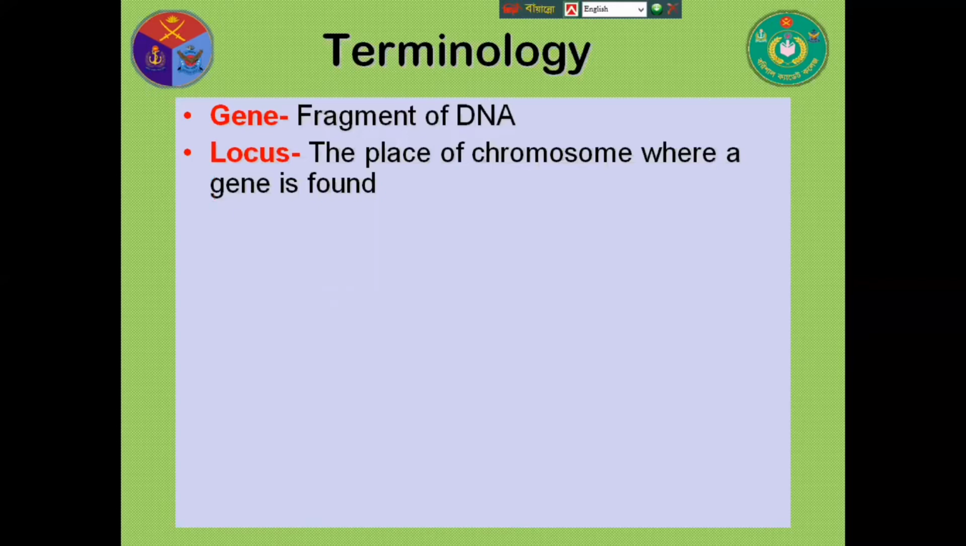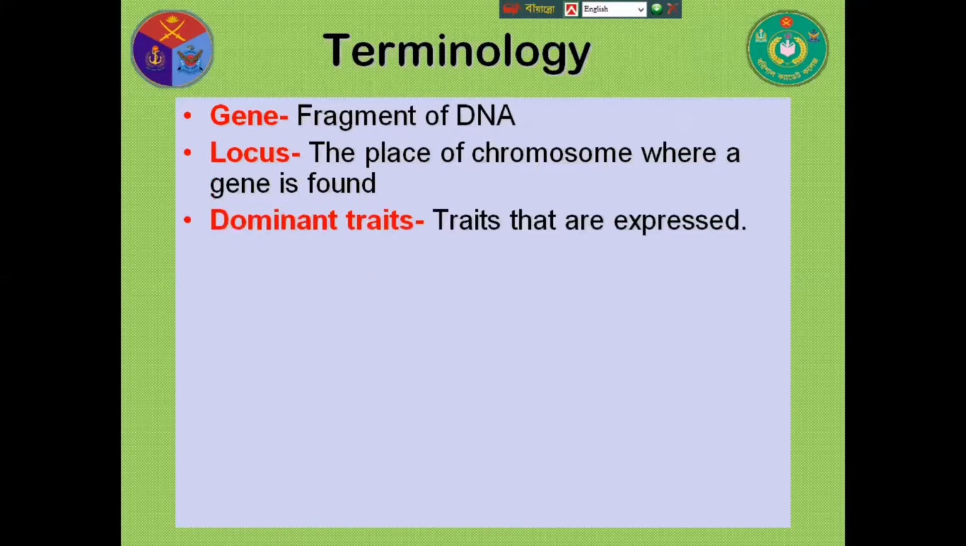Okay, some terminology you will need when you study Mendel's law. First, gene. What is a gene? A fragment of DNA is called a gene. It is the basic and functional unit of genetics which carries different characteristics from one generation to another. Then locus. The place on a chromosome where a gene is found is called the locus.